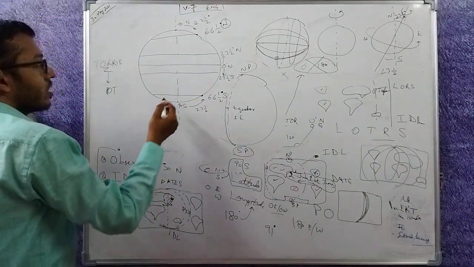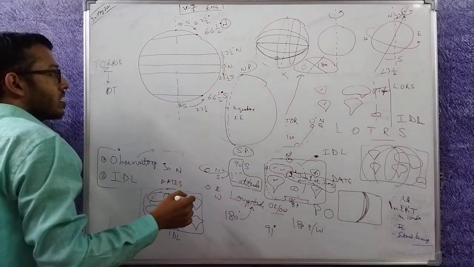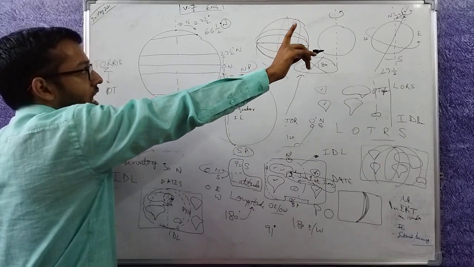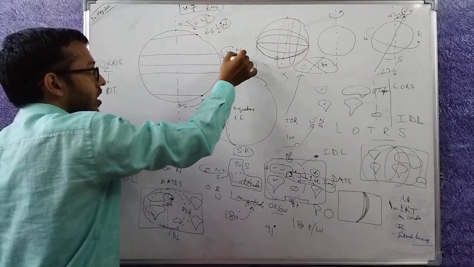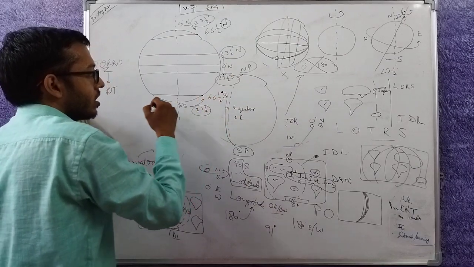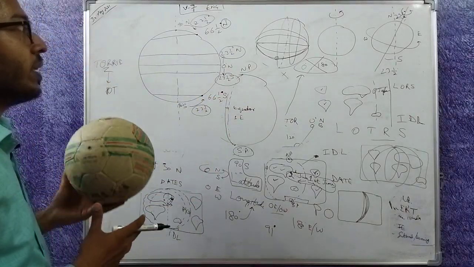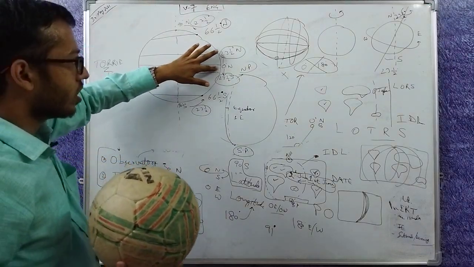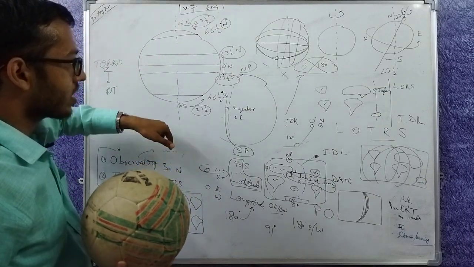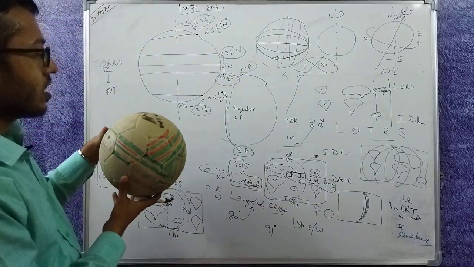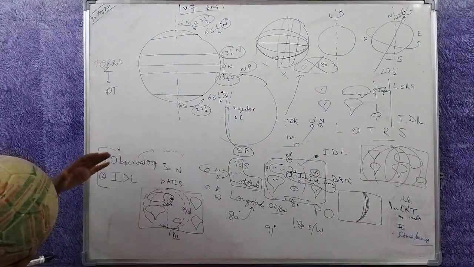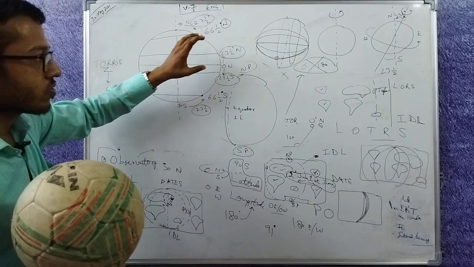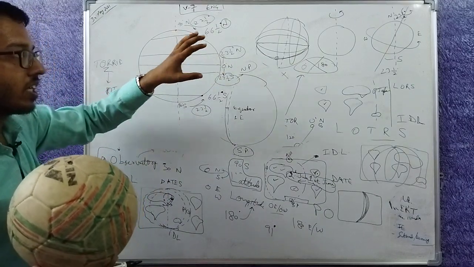How are these lines defined? All of these four lines have been defined because of one and only one reason, 23.5 degree tilt. Here is 23.5 degree, here is 23.5, here is 23.5, here is 23 and a half. If earth wouldn't have been tilted, we would simply have three things: 0 degree, 90 degree, 90 degree, the axis and the equator. Since it is tilted, for now just remember that we have defined these four lines. All these four lines originate because of simple one thing, 23.5 degree tilt.